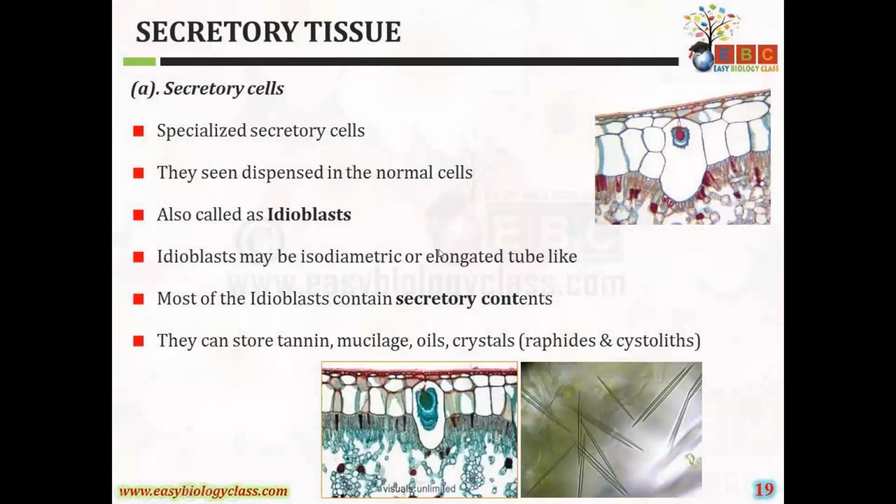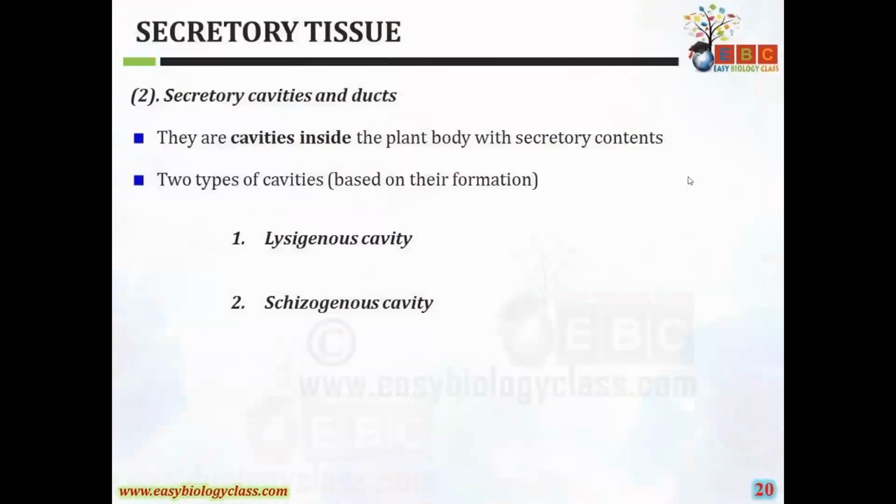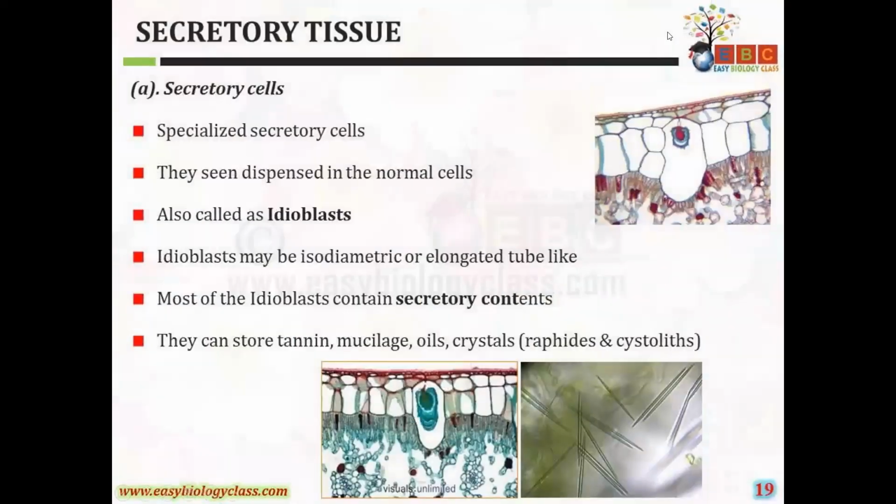These are specialized secretory cells. They are seen dispersed among the normal cells, present along with them, and are also called idioblasts. An idioblast may be isodiametric or elongated and tube-like, and most idioblasts contain secretory contents. They can store tannins, mucilage, oils, crystals, raphides and cystoliths, so they can store different types of chemicals.